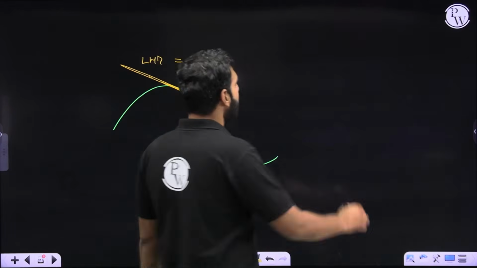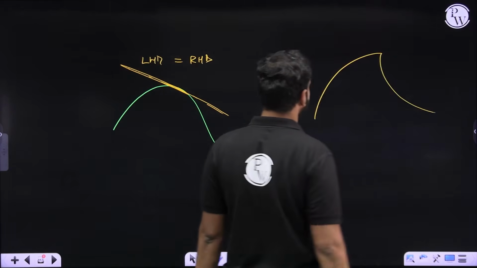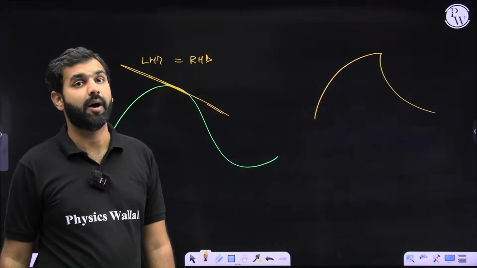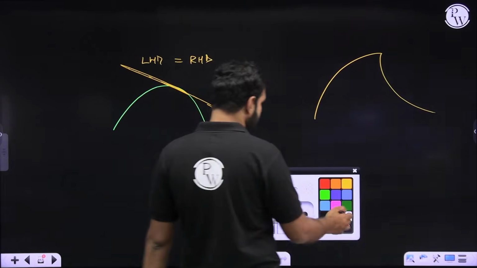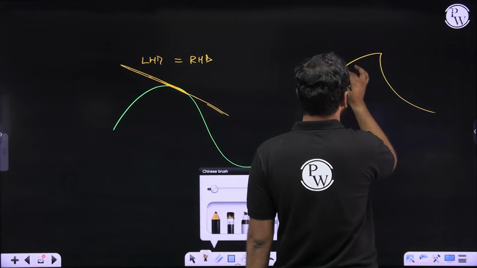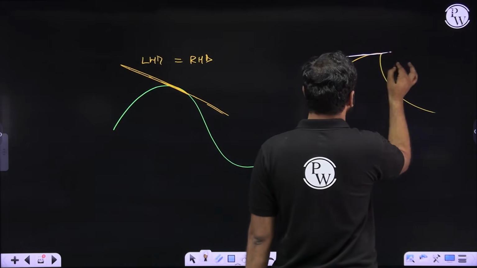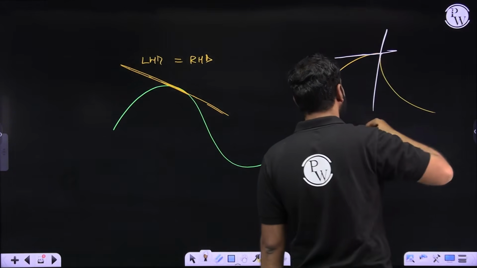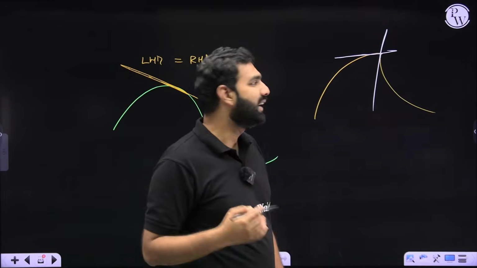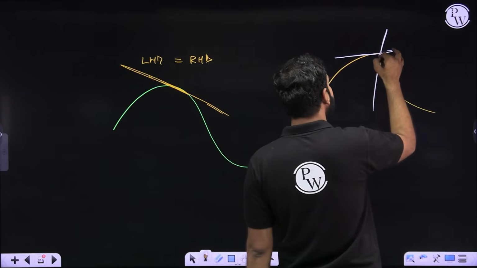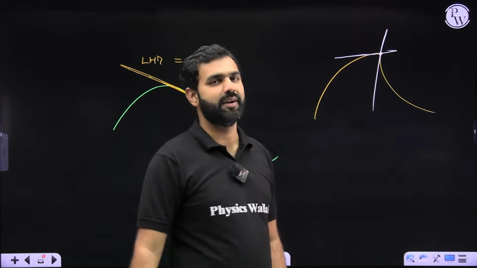For example, look at this curve. Let's say this curve has a sharp turn here. Now, what does a sharp turn mean? If I start drawing tangents from this side, they'll go like this, but if I start drawing tangents from the other side, they'll go like this. So clearly, I cannot define a unique tangent at this point because it has a sharp turn.